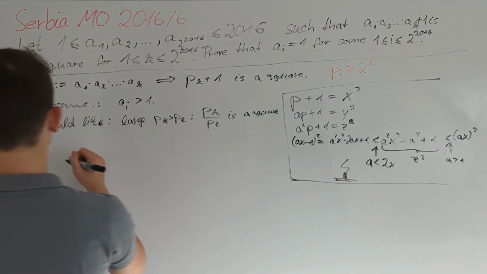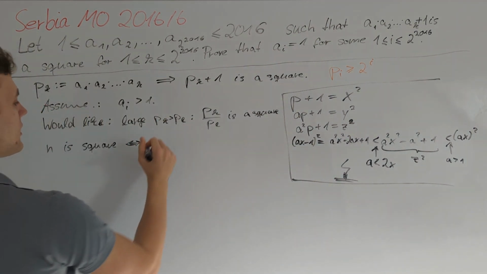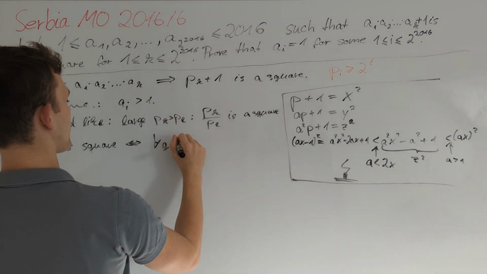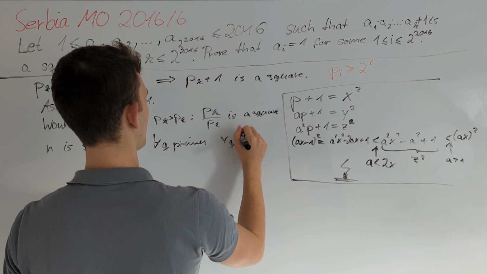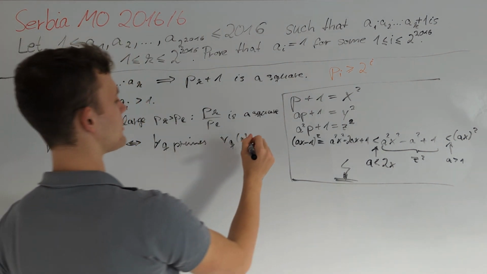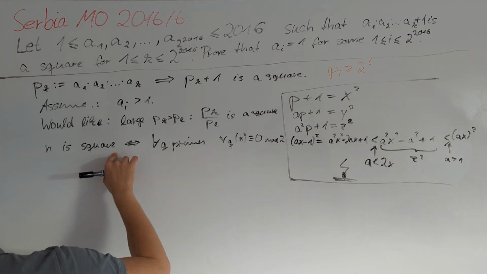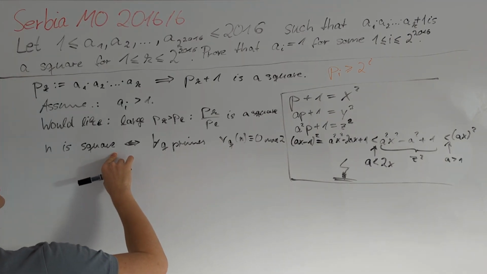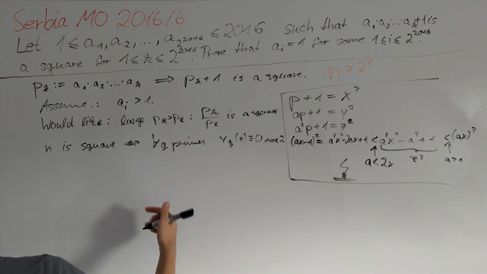A positive integer n is a square if and only if for all primes q, mu_q of n, which is the number of times q divides n, is congruent to 0 mod 2. This is a useful characterization for square numbers in our case, because we know that the pk can't have many different prime factors.